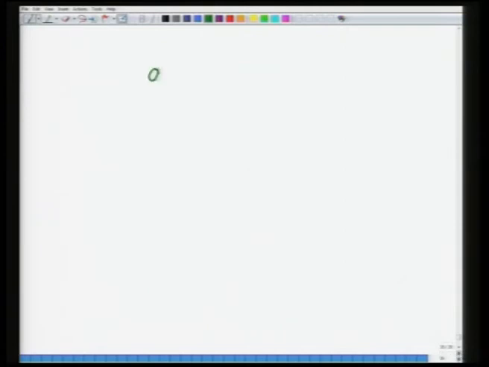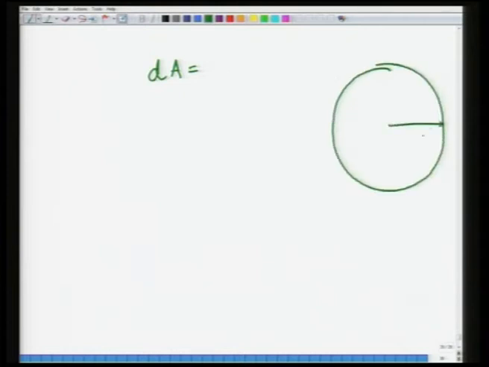Now, how can you calculate dA? If you have this sphere like this, the radius is r, and we are looking at this small segment of thickness d theta, and this segment goes like this.